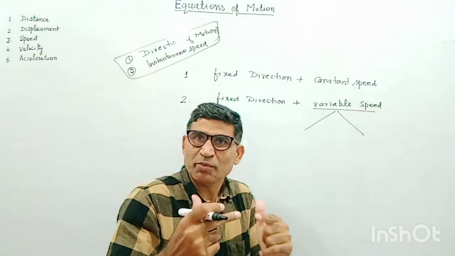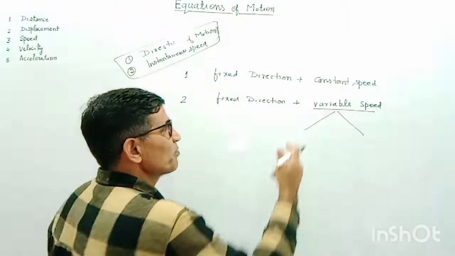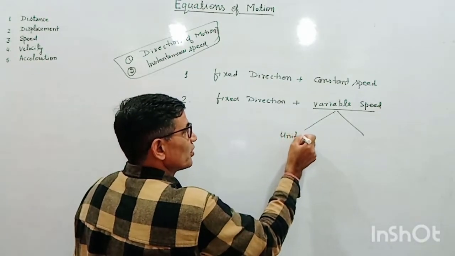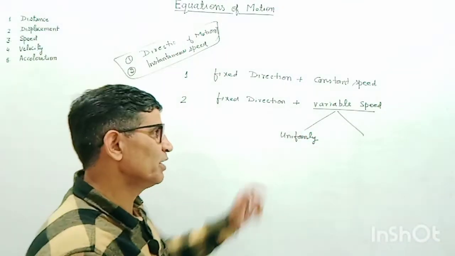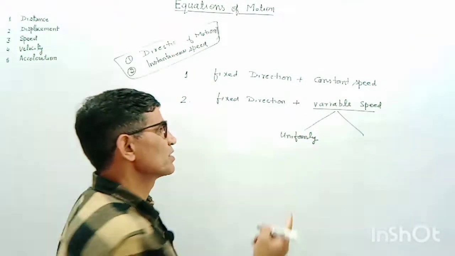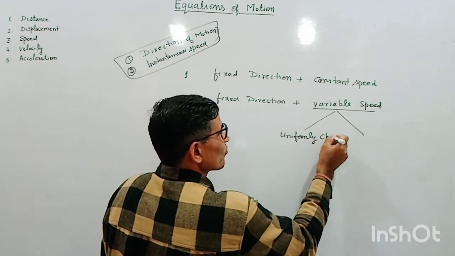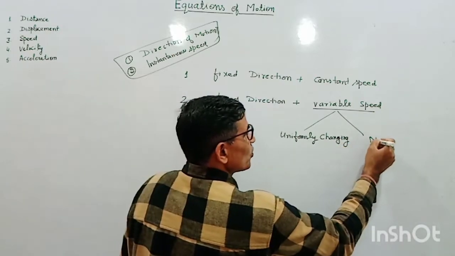Speed is variable, but is it varying uniformly or non-uniformly? If speed is varying uniformly, increasing or decreasing, it may increase or it may decrease, uniformly changing, and second is non-uniformly.